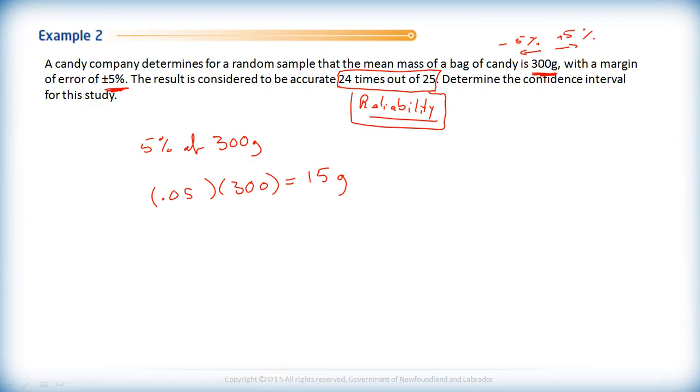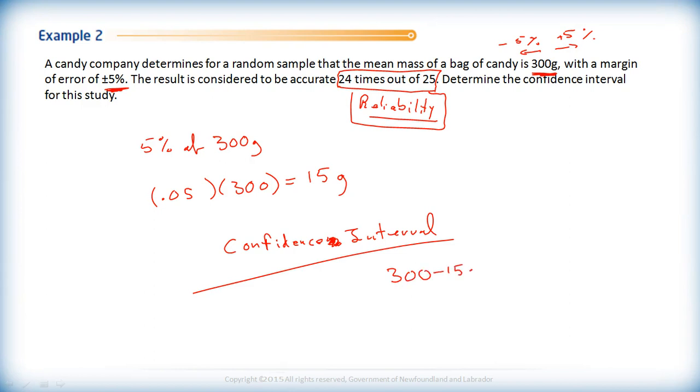So what's our confidence interval going to be then? Well, the confidence interval is going to be from 300 minus 15 grams up to 300 plus 15 grams. So this is 285 to 315. So what does that tell us?